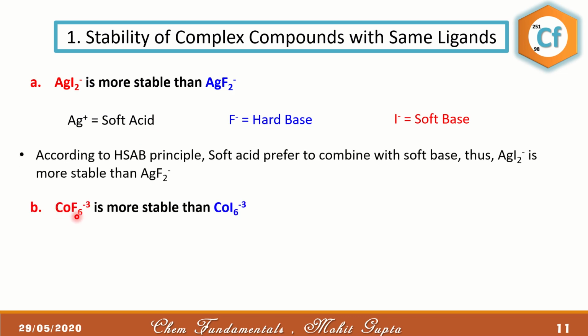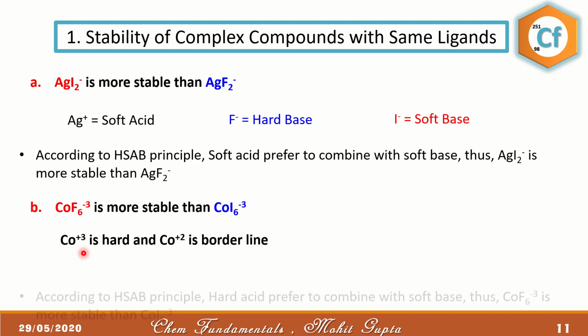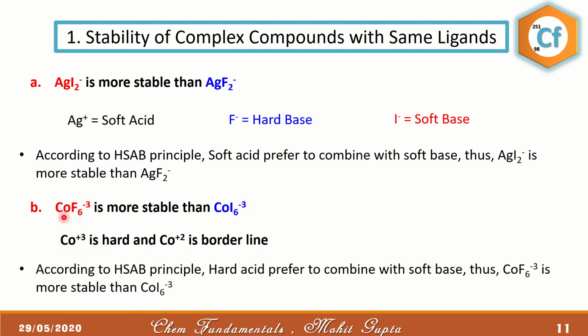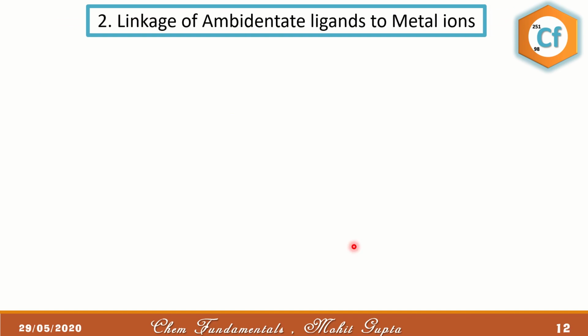Similarly, CoF6 3- is more stable than CoI6 3-. Why? Because cobalt in the +3 oxidation state is a hard acid, whereas cobalt in the +2 oxidation state is borderline. Remember that. So a hard acid prefers to form a bond with a hard base, and then the product formed is more stable. In this case, we have a hard acid and a soft base.